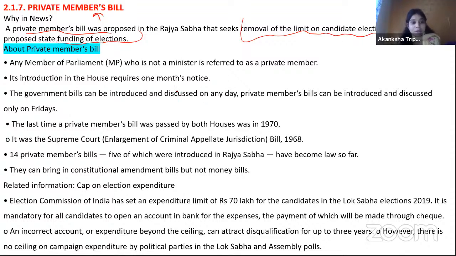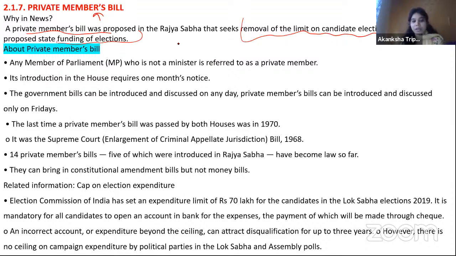So if I have to pick the important points from this slide: one, I will be studying about the private member bill. Second, I will read more in detail on how the election is happening in our country, especially when it comes to the Lok Sabha or the Legislative Assembly.